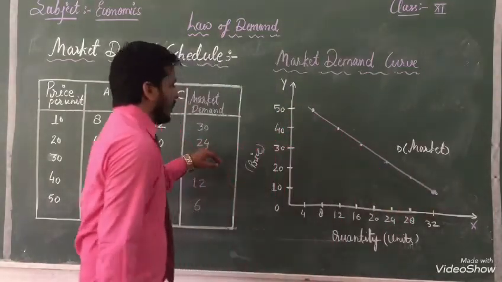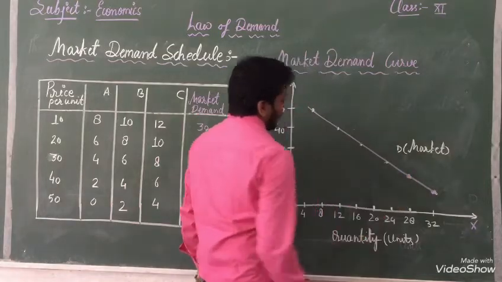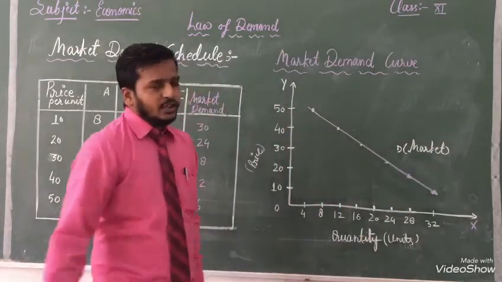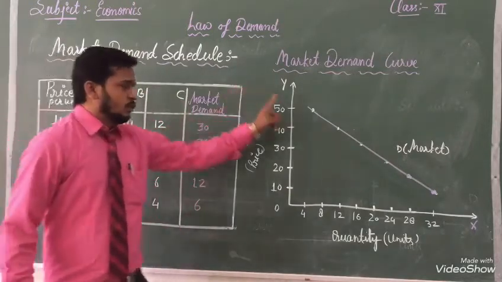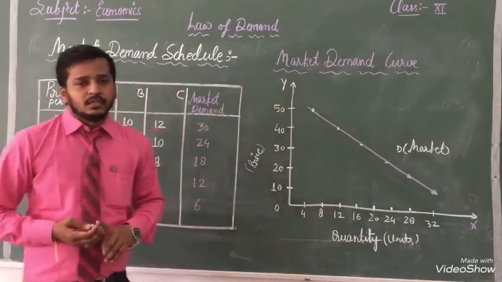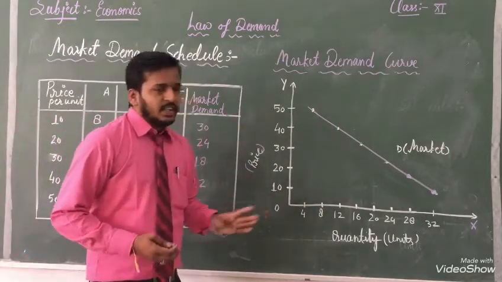After that, 24 is represented here. Dear students, when you make it on graph paper, it should be very neat and clean. It is a blackboard, that's why some numbers are written roughly here.